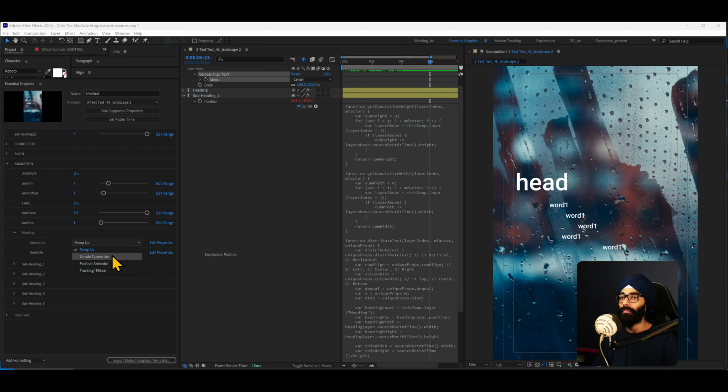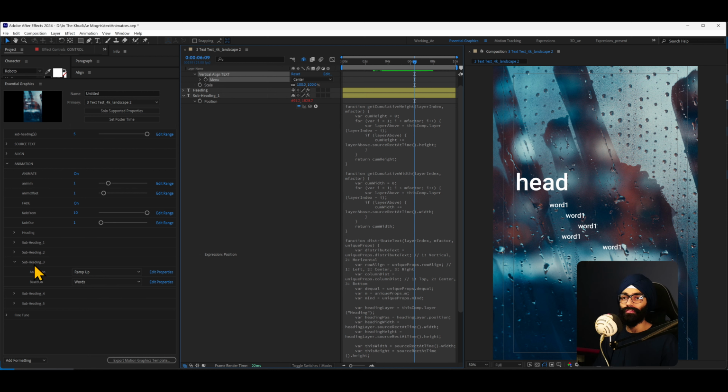So I can change this from ramp up, where you see at the beginning heading is ramping up basis words, so I can, let's say, typewriter basis characters. So now we say header typewriter basis characters, then this is ramp. Let me change the third one to subheading third to position animated tracking flicker. This I still haven't put the functionality for this, but let me just say ramp up basis words. So I will just plop in like that, third one. Yeah, and it all just works flawless.